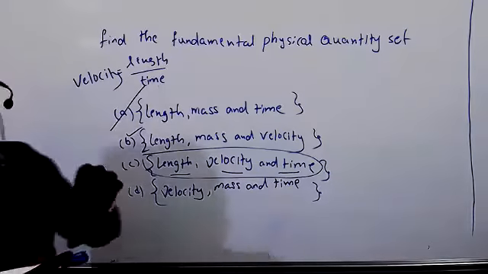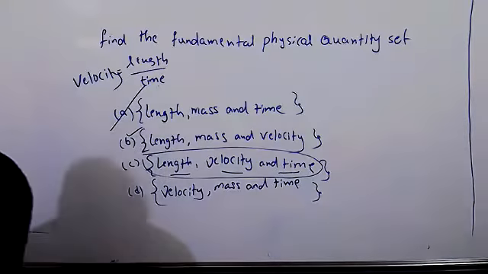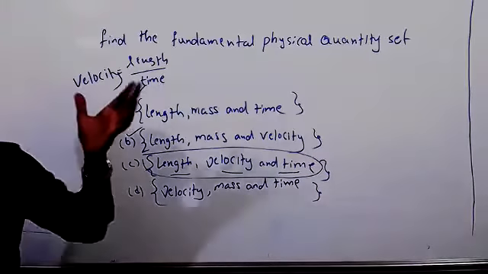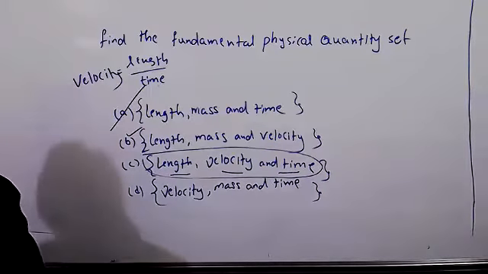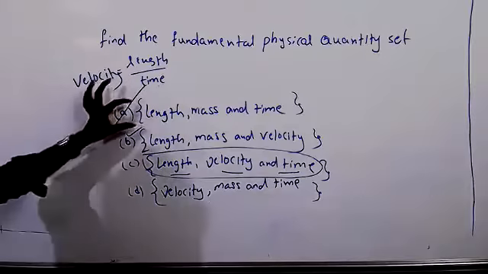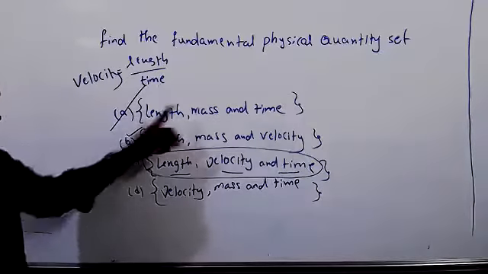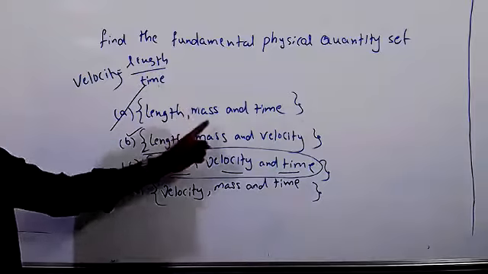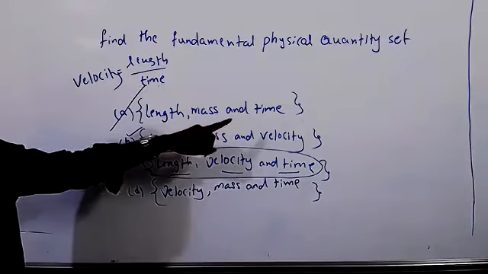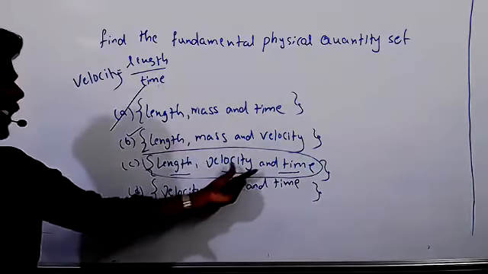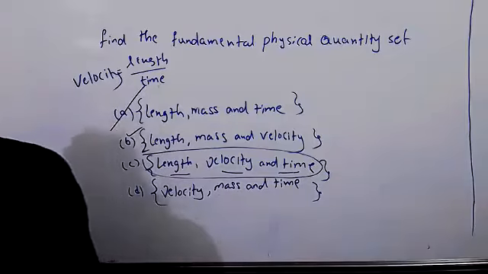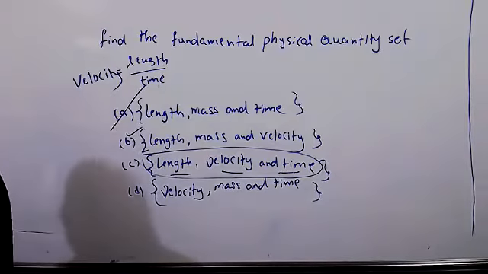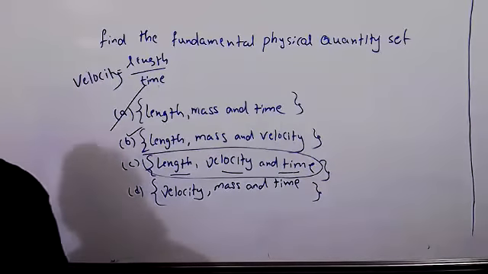Here when I mention the set, you should see the set. If I don't mention a set, then you can say which are the fundamental physical quantities. They will mention a set like this with these brackets. In that set, one quantity does not depend on the remaining two quantities. If it does depend, which set is it? This is a derived set. Good.